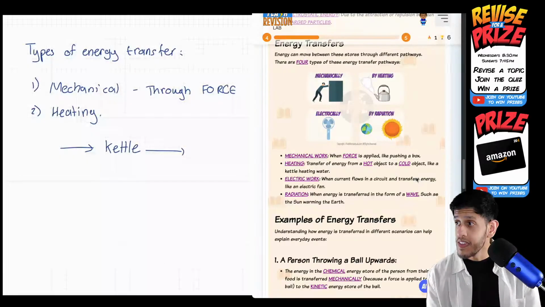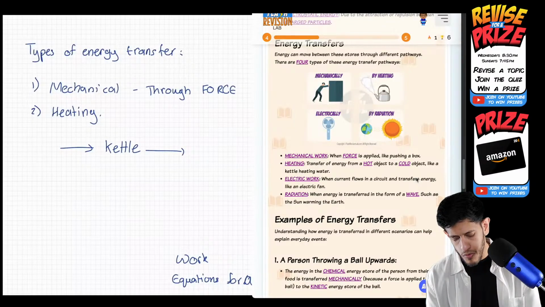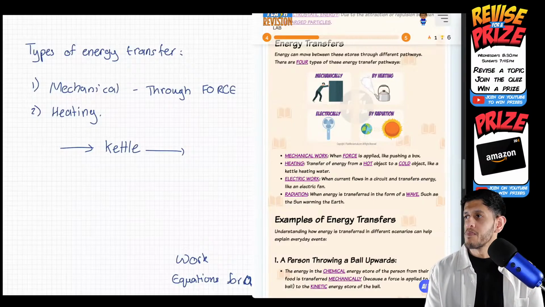Yeah, so you said work done and equations for acceleration. So equations for A. I'll just make a note of that for you, Oliver. We'll cover that at the end, just briefly to show you what the difference is.